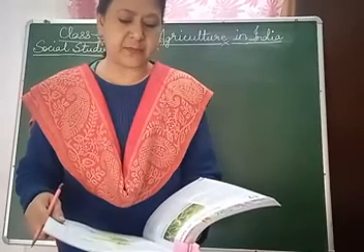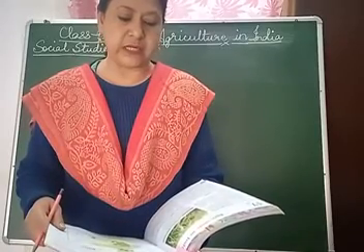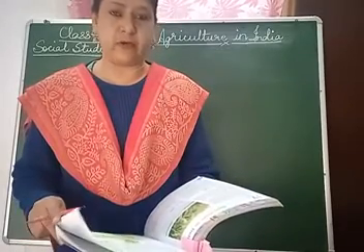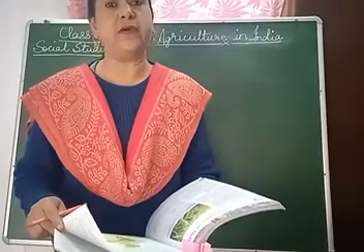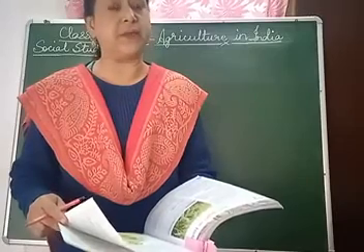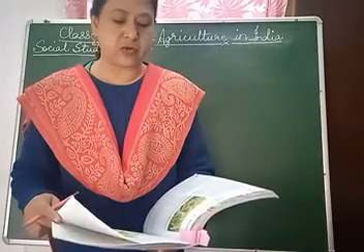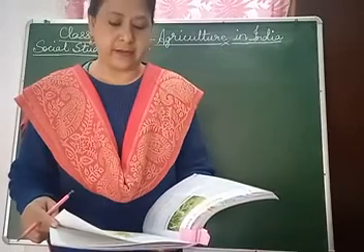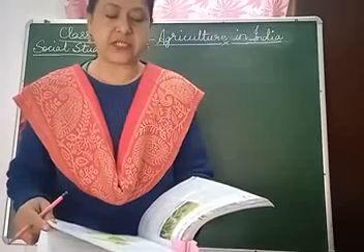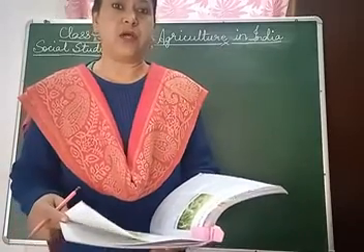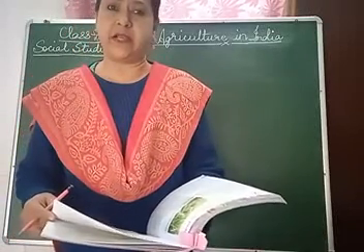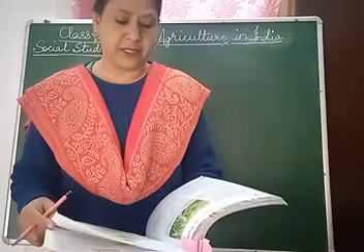Wheat. Wheat is a major crop which is sown in winter and reaped in summer season. It needs cool temperature and moderate rainfall. So children, wheat is grown in October to December and throughout the winter, and it is cut during the summer season. Most of the wheat crop is obtained from Punjab and Haryana. So wheat is grown in which state? Punjab and Haryana. Some parts of Uttar Pradesh and Madhya Pradesh also. So these are the places where wheat is abundantly grown: Punjab, Haryana, Uttar Pradesh and parts of Madhya Pradesh.